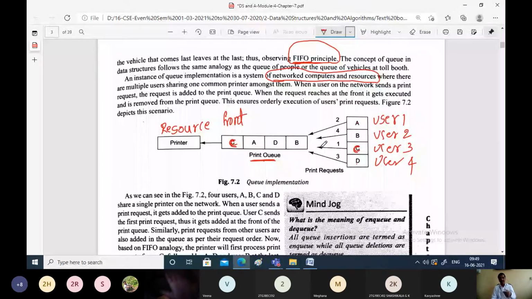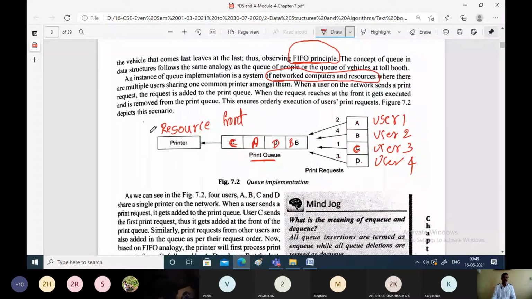Next, it is being assumed that in the timeline, after a few minutes or few seconds, user A is making the request and its request is placed after the request of C. That is first in, first out based manner. Then D is requesting, and D's request is being placed in the queue. Then later B is requesting. Now they are placed in the print queue, or a normal queue, which is containing the order of the request for the printer.